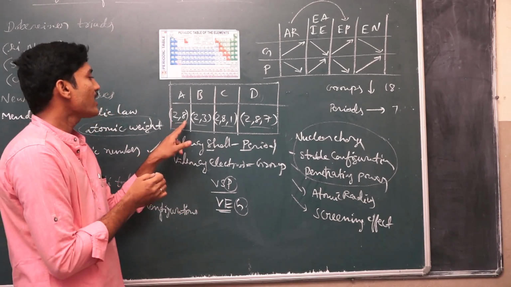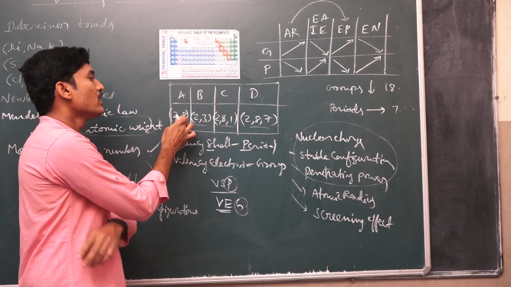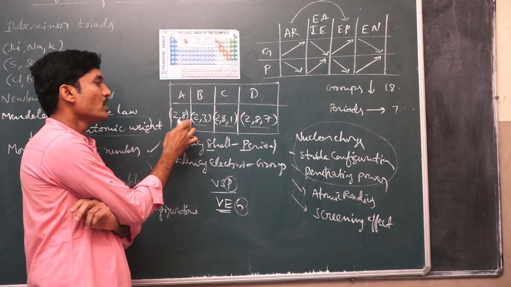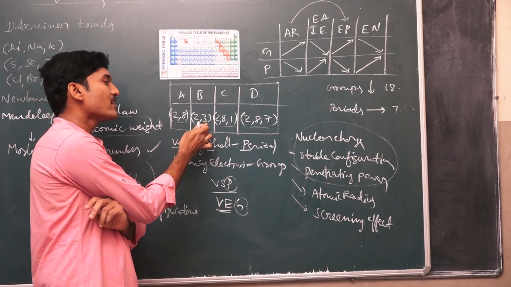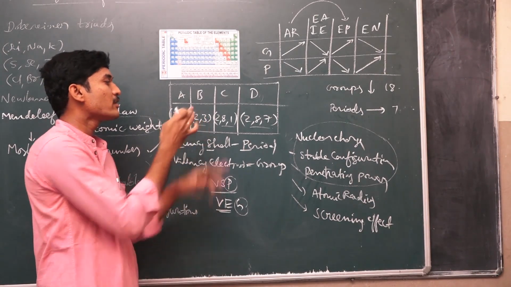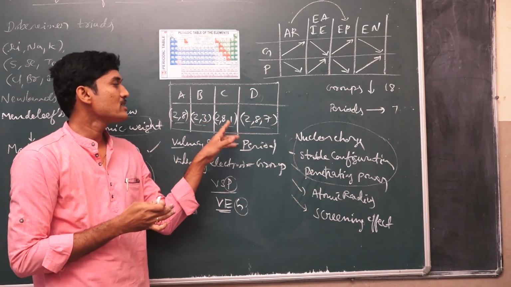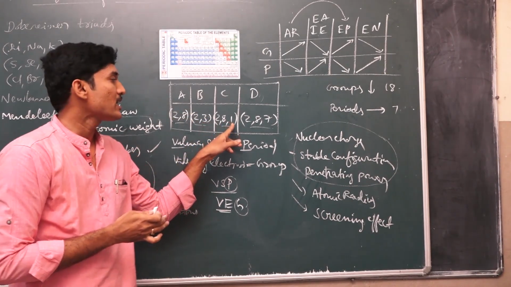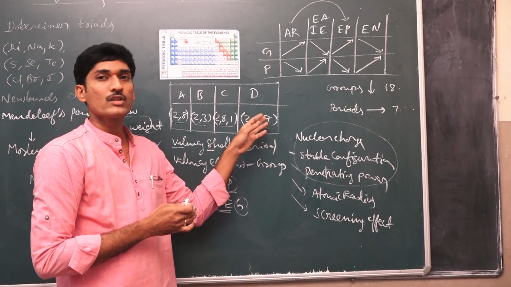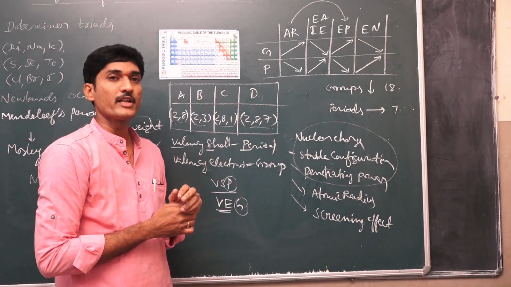Here, what is the valence shell? Here, the second shell is the valence shell. Here, the period number is 2. Here also, the second shell is the valence shell. Period number is 2, and that belongs to the second period. Here, the valence shell is 3, so the period number is 3. Here also, that belongs to the third period. The element G also belongs to the third period.